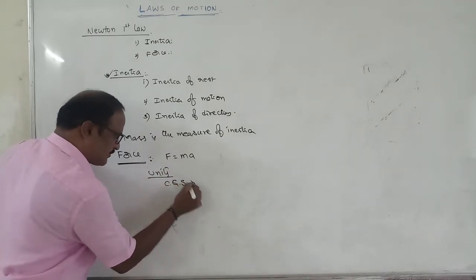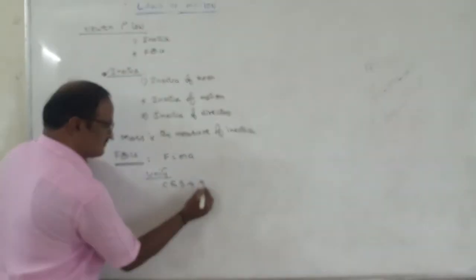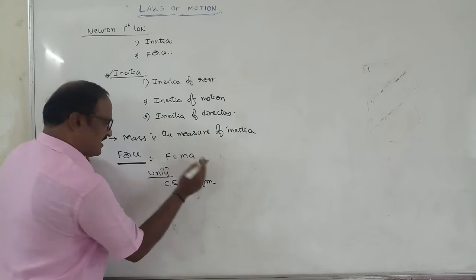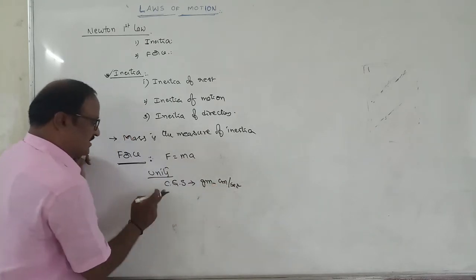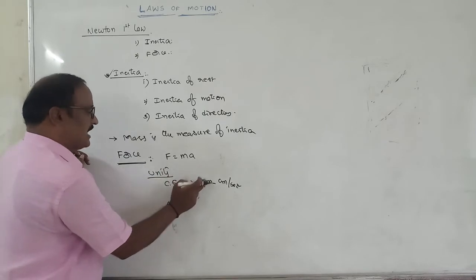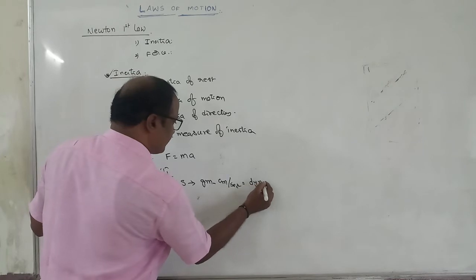CGS unit of force is equal to mass in grams times acceleration in centimeter per second square. So CGS unit of force is gram centimeter per second square. This is also called dyne.